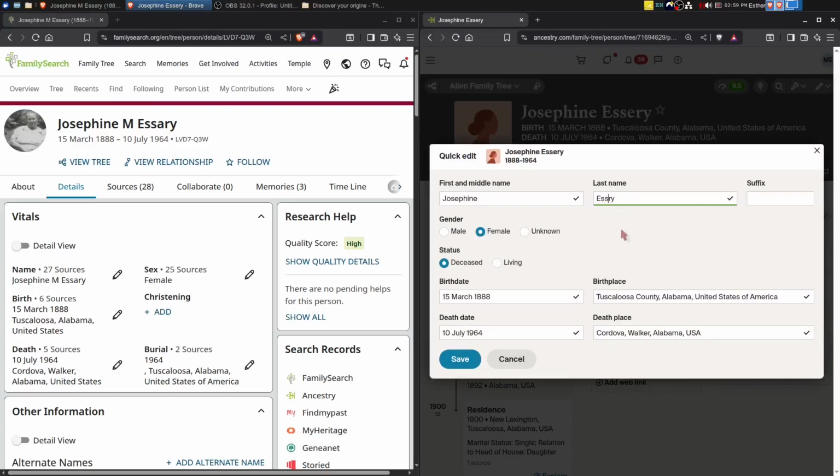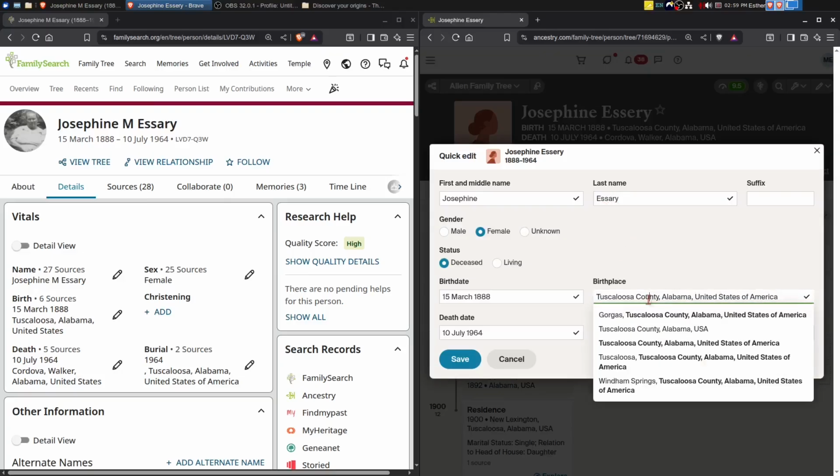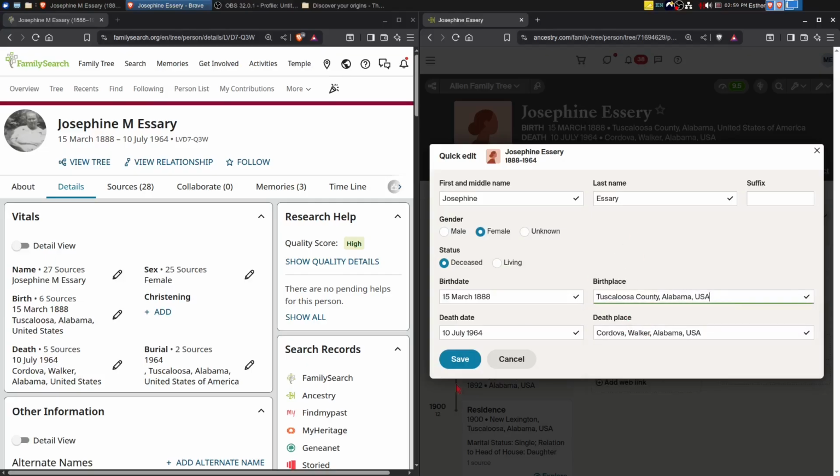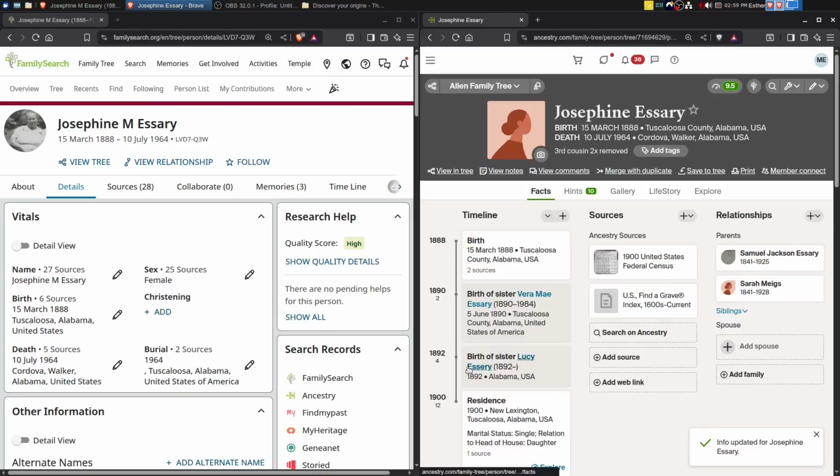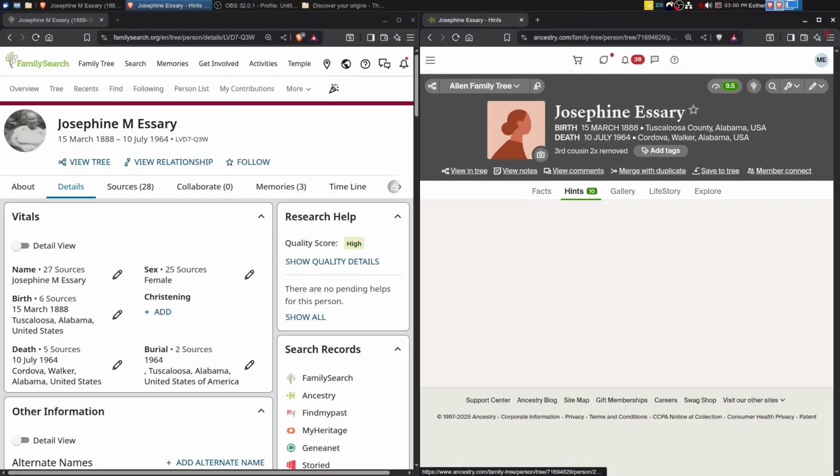I also like to clean up and standardize the locations in Ancestry. I would say the standardization of locations in Ancestry is not as good as FamilySearch. FamilySearch is a little more consistent, and Ancestry allows you to kind of do your own thing if you want. But I do like to standardize it as best I can in Ancestry too. All right, let's jump into the record hints.